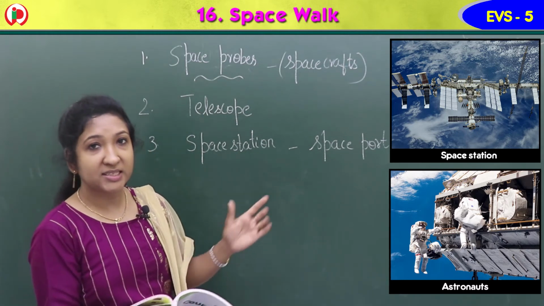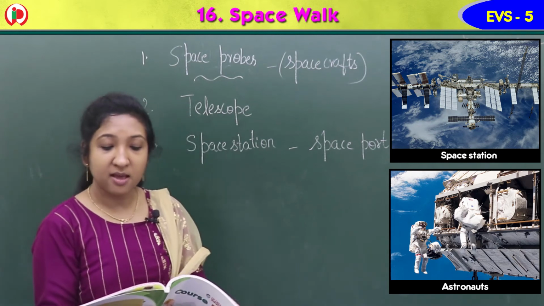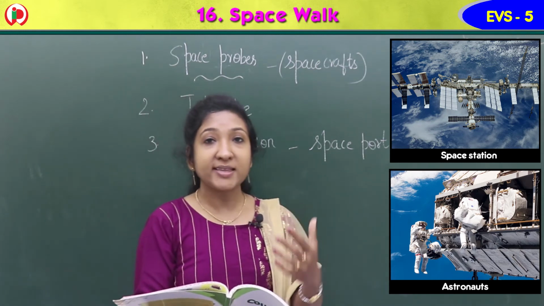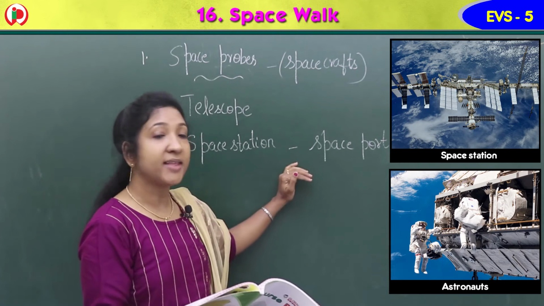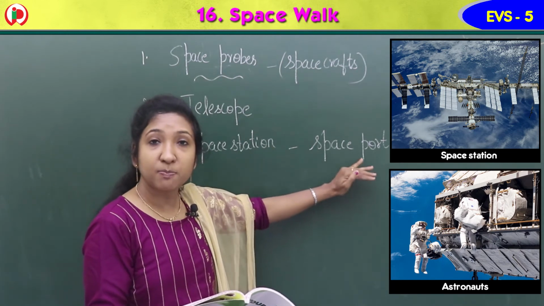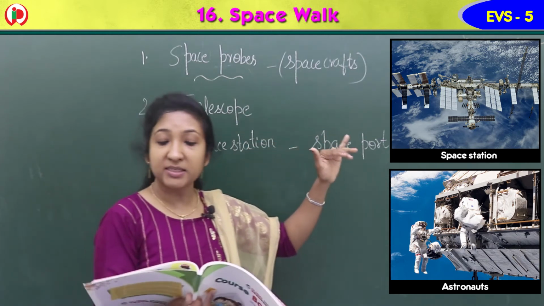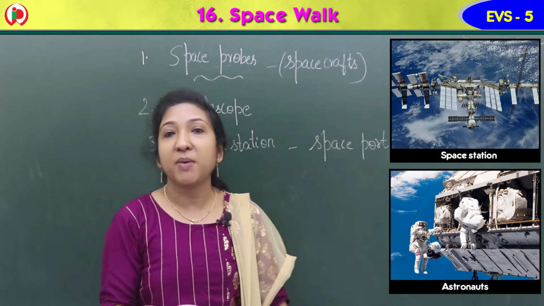It is actually a permanent spaceport, we say, and ISS is the only space station.